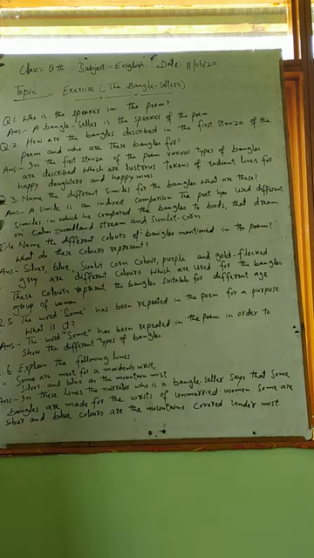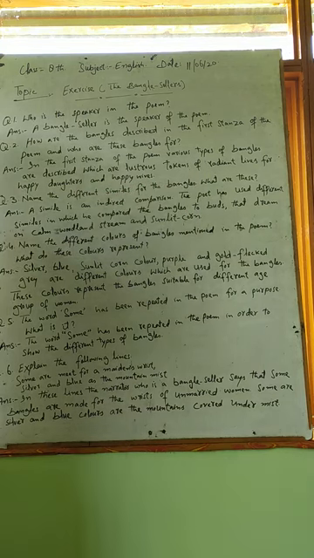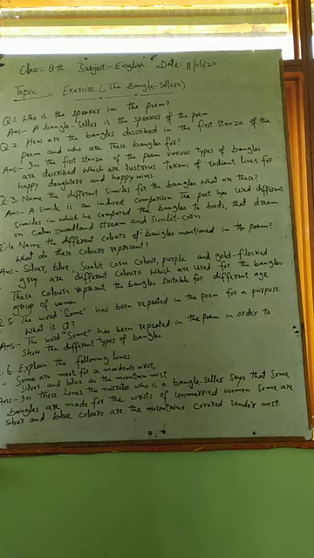Now question number third: name the different similes for the bangles. What are these? In this point, the poet uses different similes. And what are these? We have to know about which similes the poet uses in this poem. First of all, you know that what is simile? A simile is an indirect comparison. Simile के माने हैं तशबीह देना.